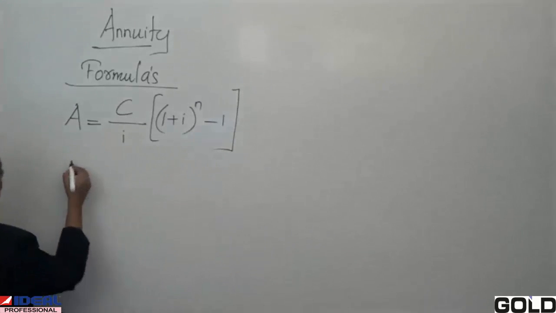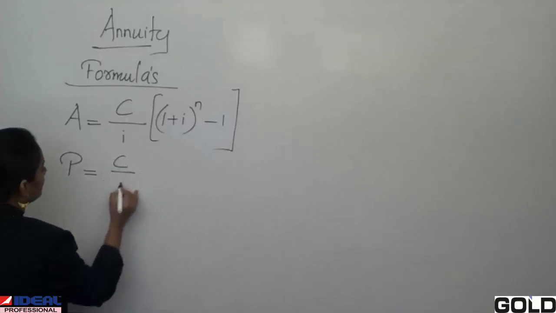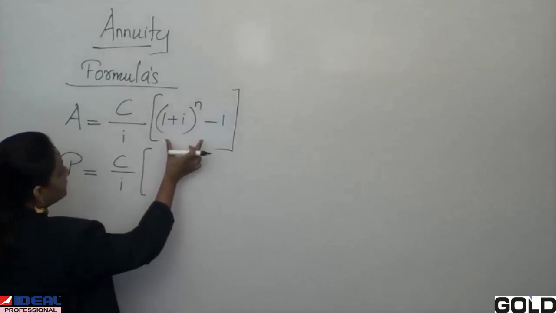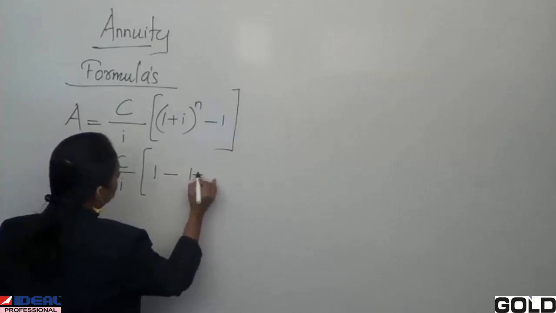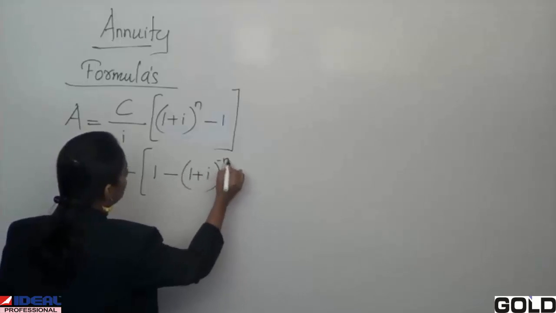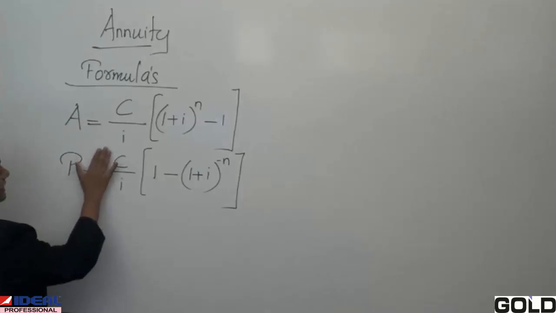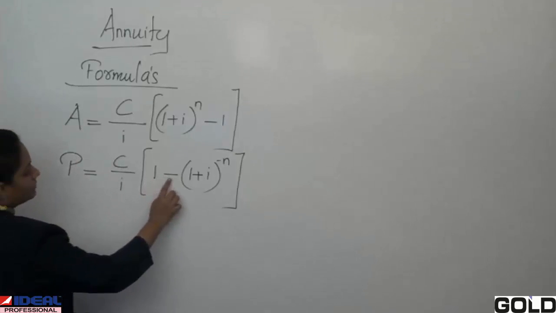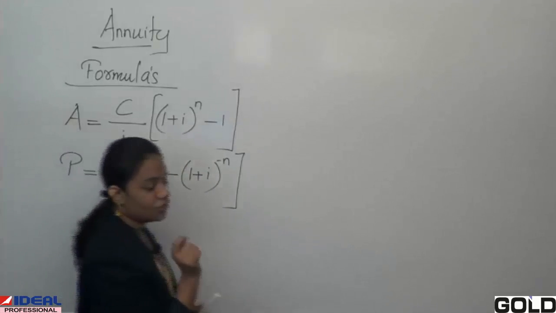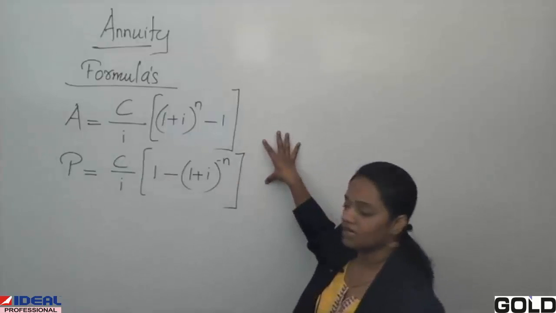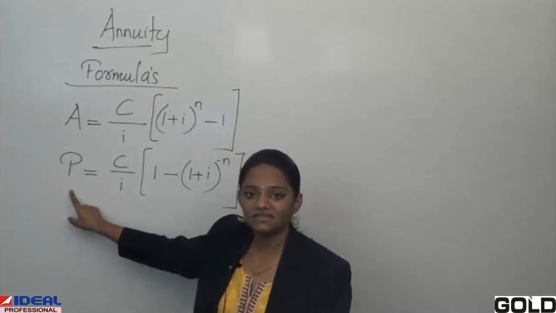Same way, we are going to see the formula for present worth. C upon I would be the same. This part you need to flip. Means it would be 1 minus 1 plus I raised to minus n. So the formula for present value, that is P equals C upon I, into 1 minus 1 plus I raised to minus n. Students, do not make a mistake in these two formulas. A for accumulated value, P for present value.